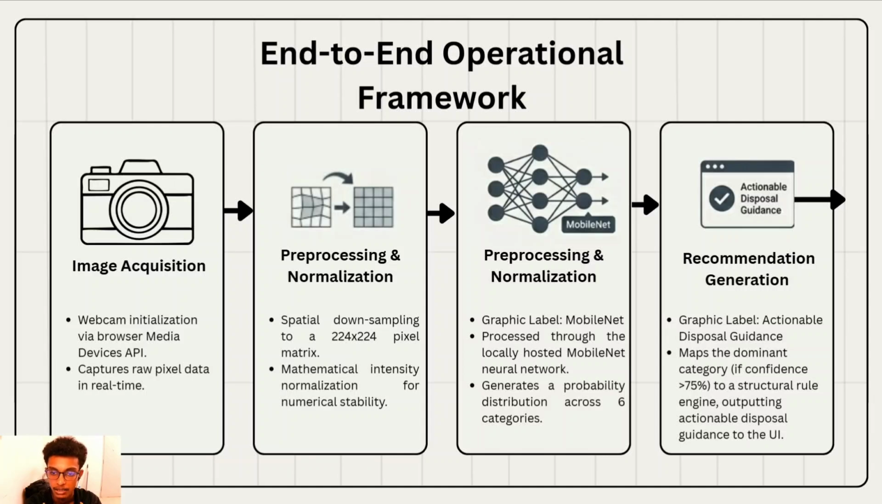The third one is classification inference. The normalized tensor is processed right through our locally hosted MobileNet neural network, which outputs a probability distribution across our 6 target categories. Then the fourth is recommendation generation. Finally, if the dominant category passes our strict 75% confidence threshold, it maps to a structural rule engine, outputting immediate practical disposal guidance to the user interface.